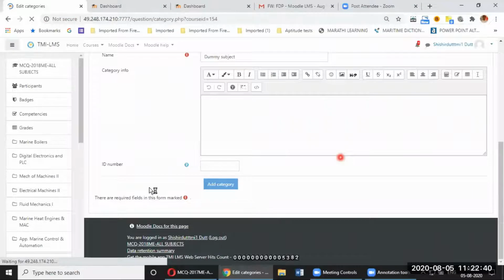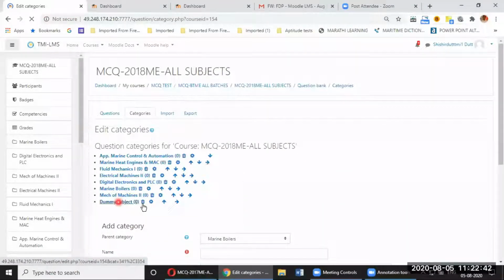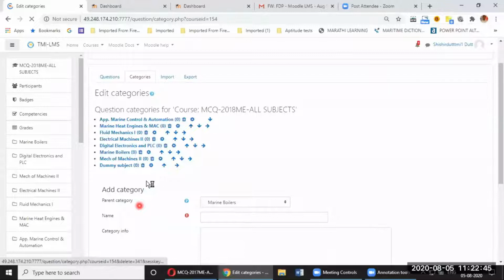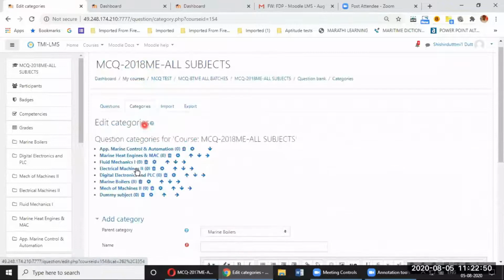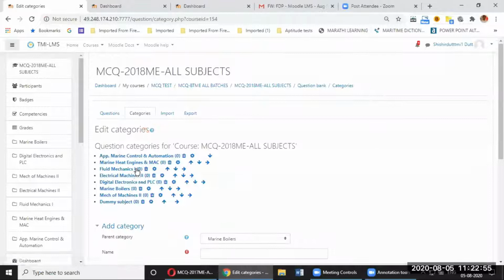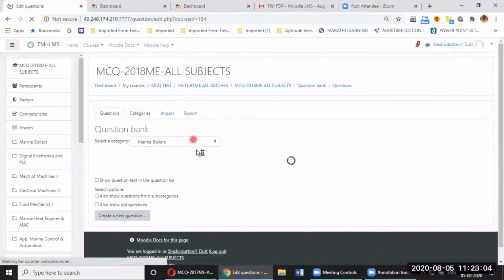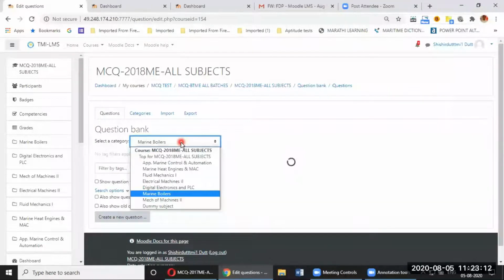Since I have created the category, now within the category I want to create a question bank. Now I'll switch the tab and go to the questions. First of all, I have to select the category under which I want to create a question: 1 question or 10 questions or 100 questions, whatever type, it doesn't matter.